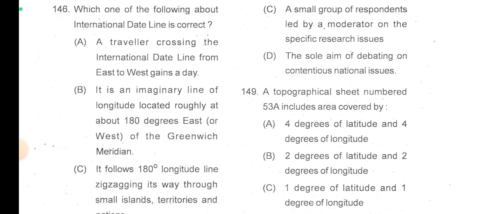Which one of the following about the international dateline is correct? A traveler crossing the international dateline from east to west gains a day. Actually this topic is very confusing, and I tried to take some notes, so just give a look at that note and I will share something with you.